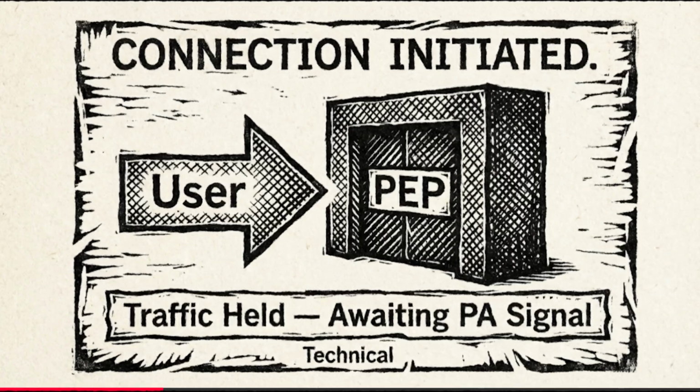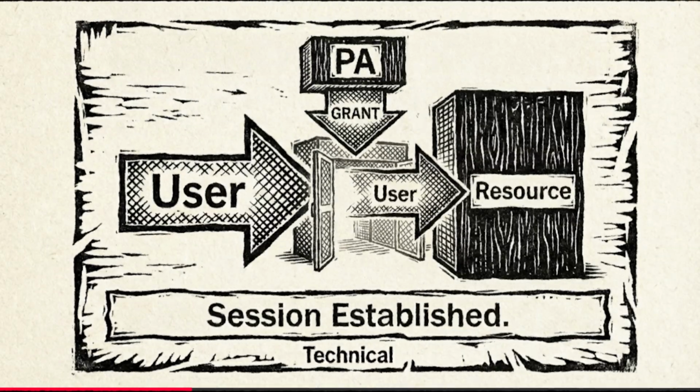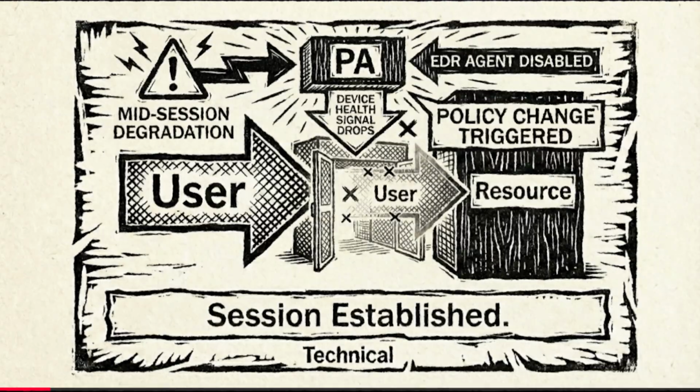But the PDP only handles the logic in the control plane. The traffic still has to pass through a mechanism in the data plane. Which brings us to the policy enforcement point, or PEP. The gatekeeper. Exactly. In a modern stack, this could be an API gateway, an identity-aware proxy, or a next-generation firewall. The PEP terminates the connection from the user or workload. It holds the traffic until the policy administrator signals allow this through.